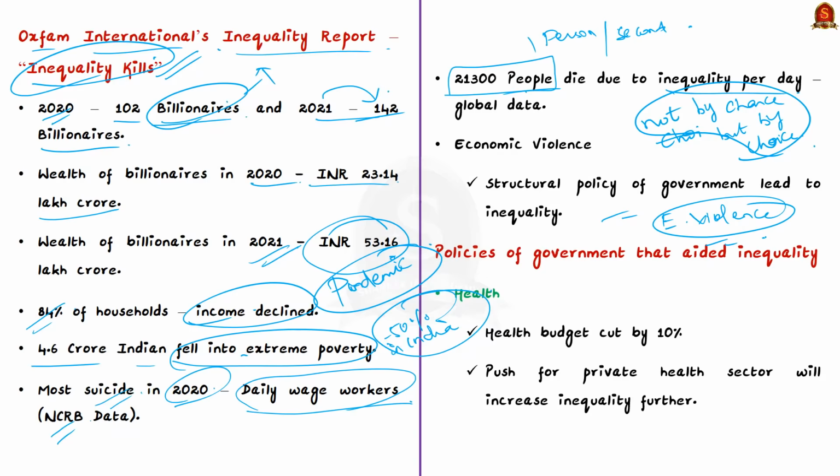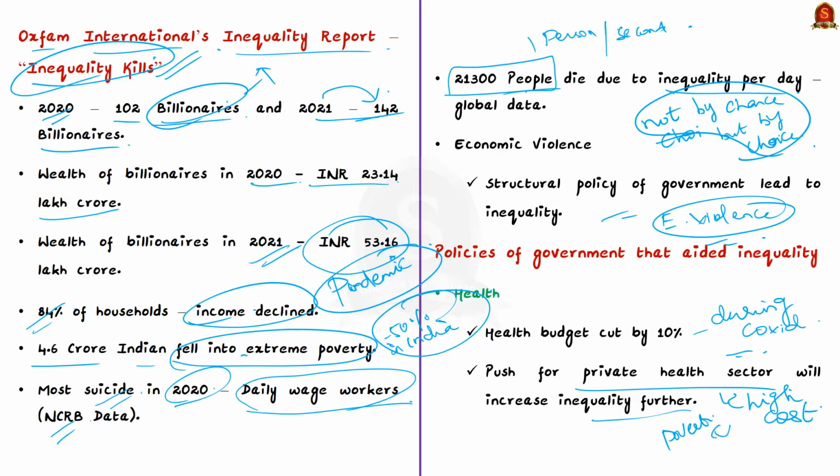India must be one of the only countries in the world where during the COVID-19 pandemic, the health budget has declined. And that too by a huge 10% in the last year. In India, the government is also promoting the private health sector in a huge way. This, coupled with reduced health spending, will also increase inequality. We know that private healthcare is very costly in India. This high cost of private healthcare continues to affect marginalized communities, pushing them further into poverty.